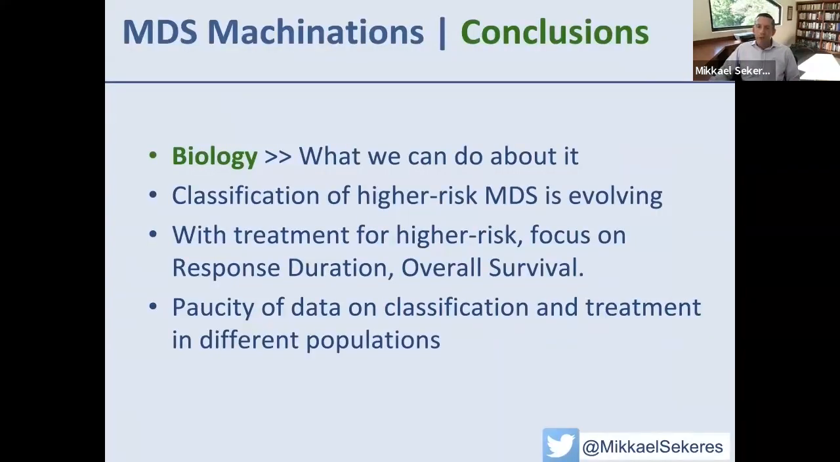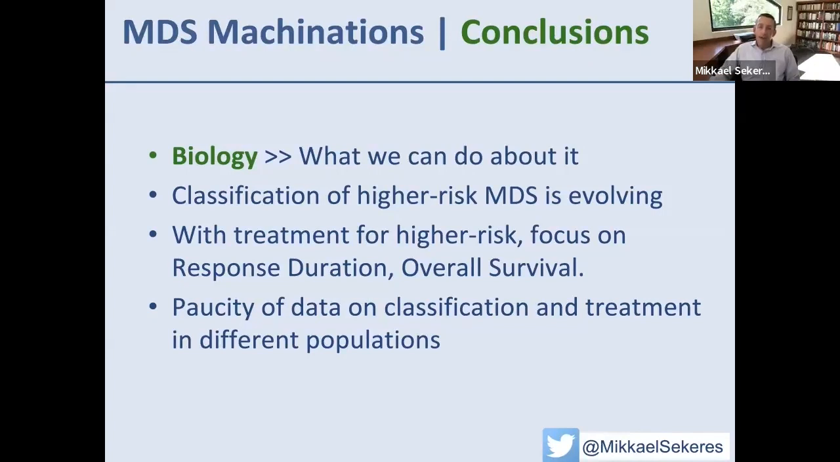So to try to wrap all of this up, I do believe that our understanding of the biology of MDS, both lower and higher risk, is much greater than what we can do about it still. We do have a lot of drugs that are coming down the pipeline that may change that. Our classification of higher risk MDS is evolving, particularly as we have 2 new pathologic classification systems that muddy the waters. With treatment for higher risk MDS, we focus on response duration and overall survival. And what's key to that is keeping patients on treatment for as long as possible, at least 6 cycles, which is typically 6 months of therapy.